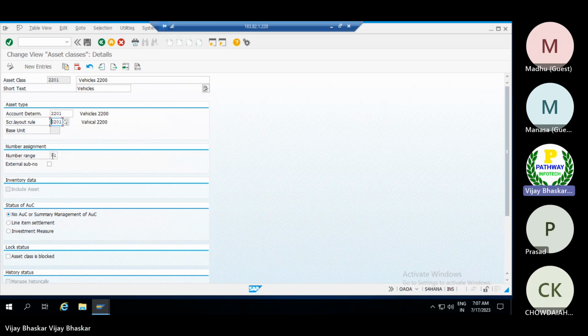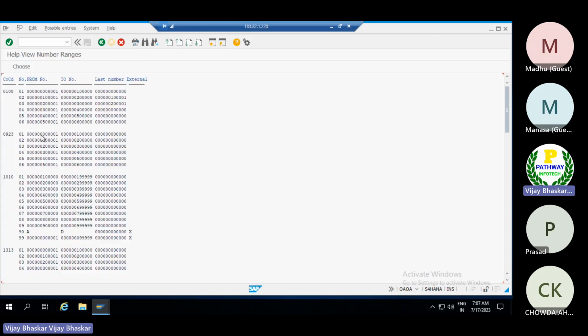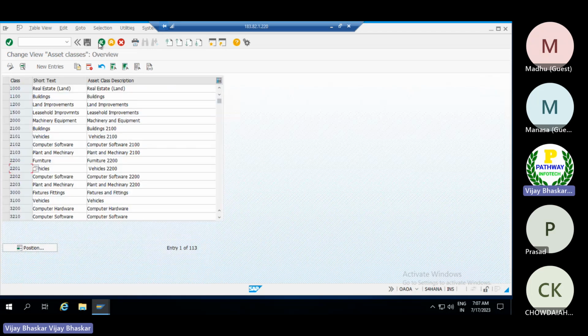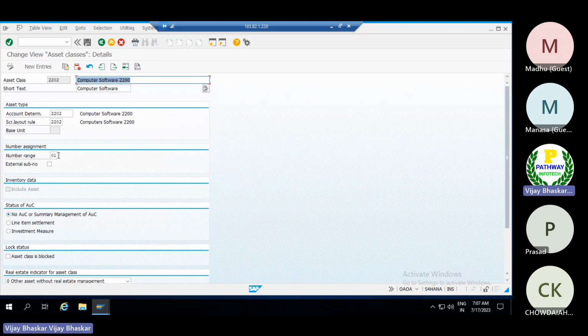Then the number ranges here: the moment I create asset master data with vehicles, the system needs to use this number range, 001. For other asset classes you can use the same number or different number ranges, but it will differ only.